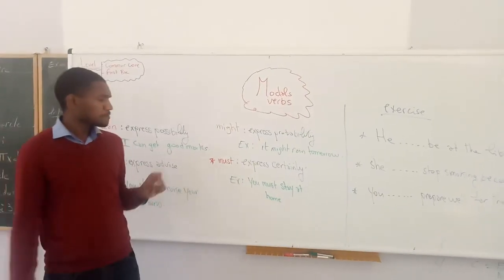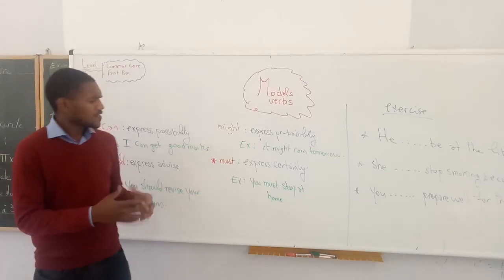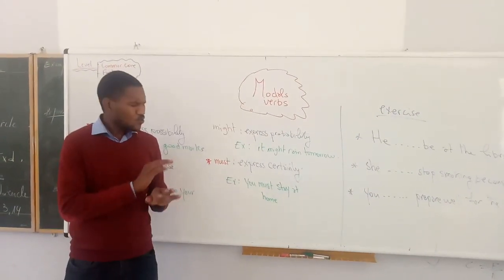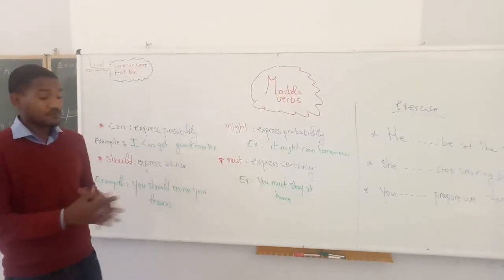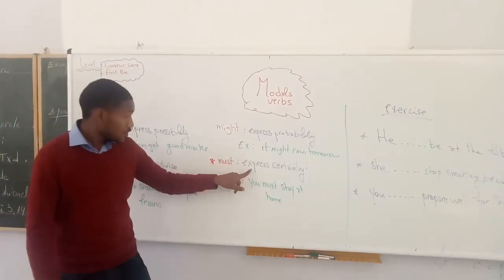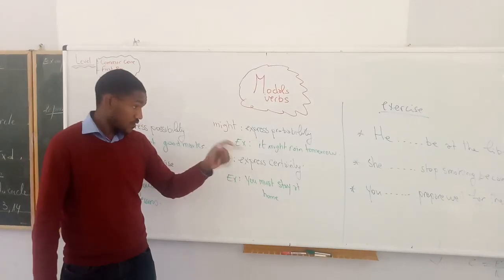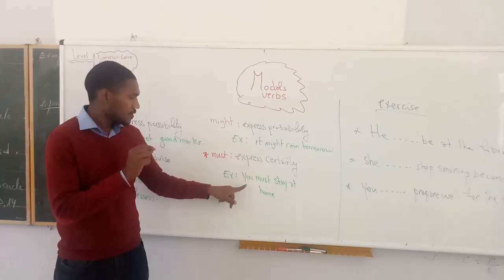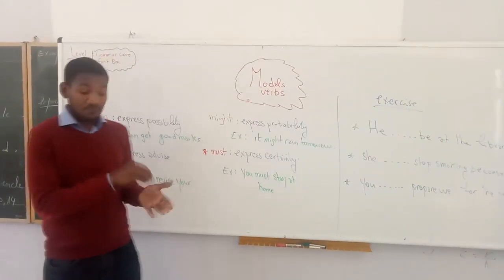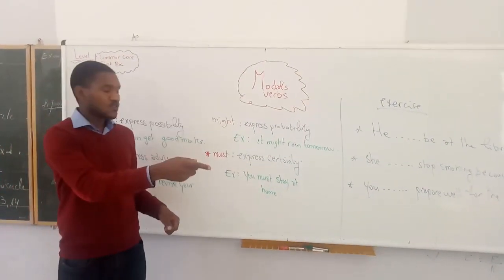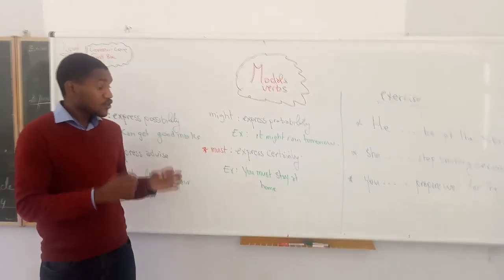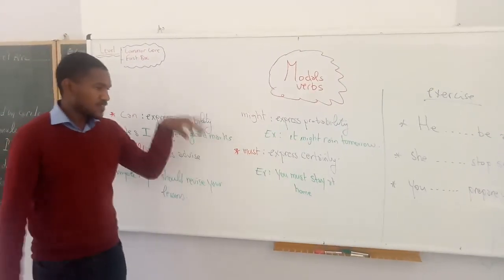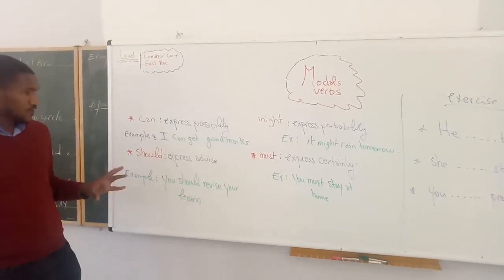The last one is must. When we say must, it expresses certainty. When we say certainty, it means you are sure. It means you don't have the choice. You are 100% sure. Example: you must stay at home. When I say you must stay at home today, don't go out, it means you must stay at home, 100%. So this is the example that we should pay attention to.